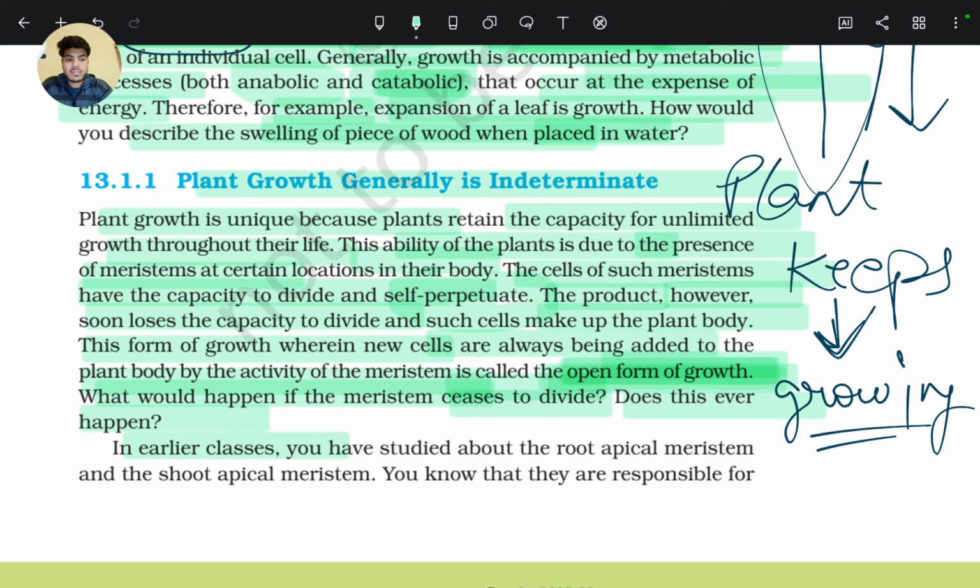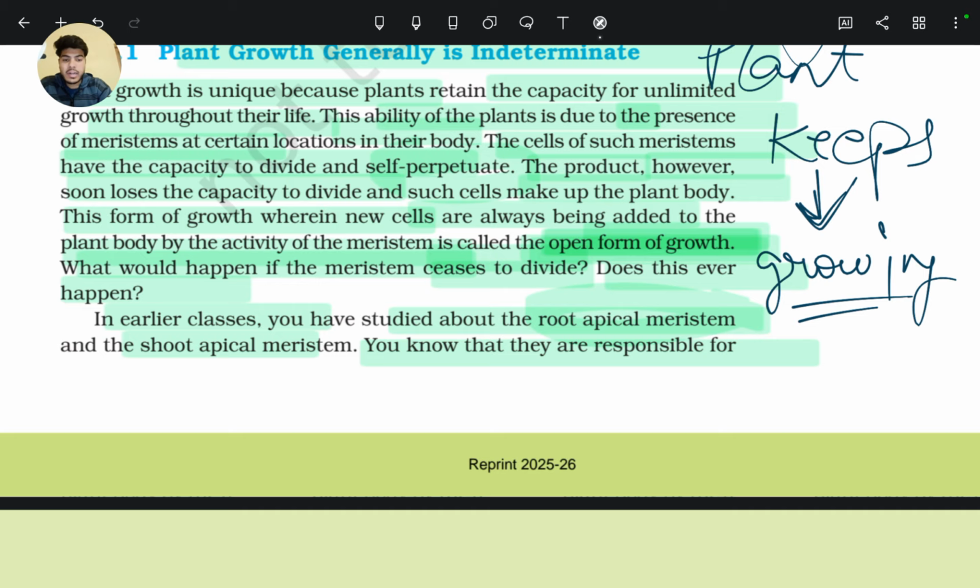In earlier classes, you have studied the root apical meristem and shoot apical meristem. We studied these topics in anatomy. Root apical meristem is located at the tip of the root, and shoot apical meristem is located at the tip of the shoot.